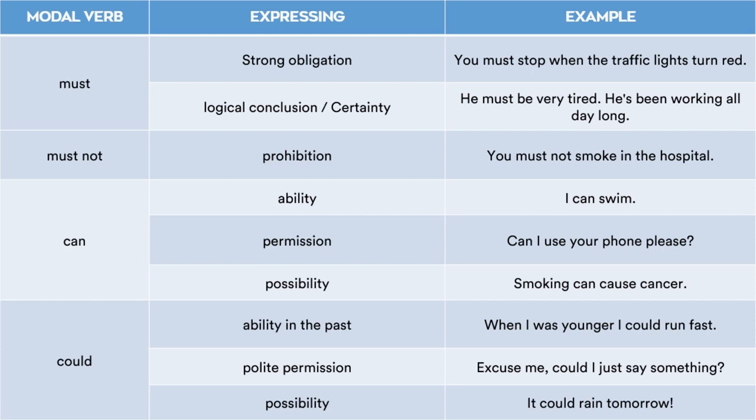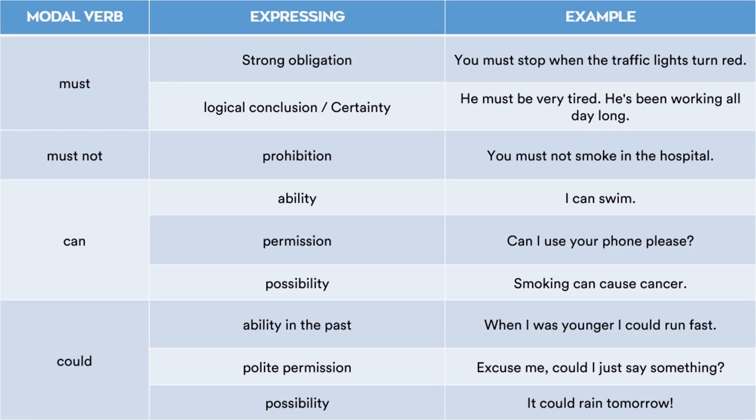You stop when the traffic lights turn red. If I say this line, this is a general statement: you stop your vehicle, or you stop yourself, when the signal turns red. But whenever I add the modal auxiliary must, then I am putting an emphasis on the course of action with a hint or tone of obligation: you must stop. This is a strong obligation that your movement shouldn't be commenced, or your movement should be stopped, whenever the traffic lights turn red.